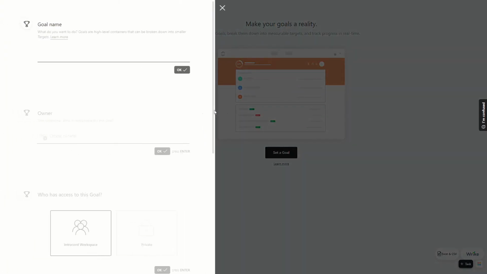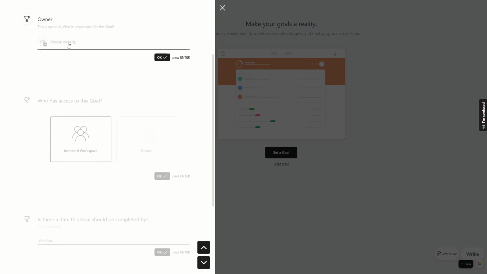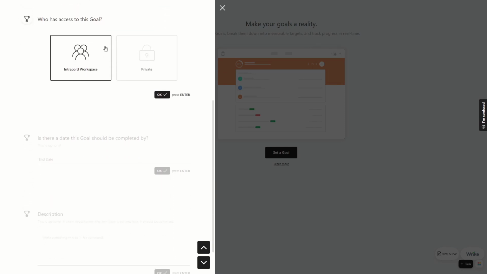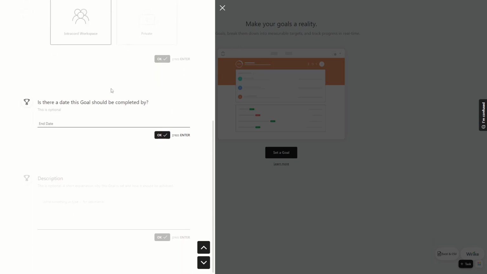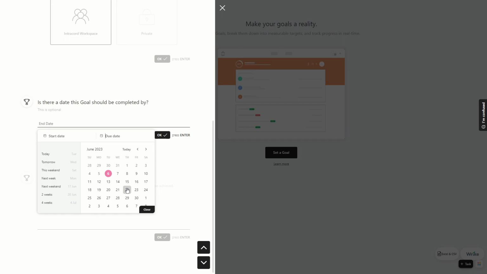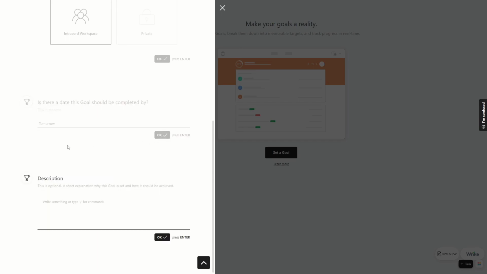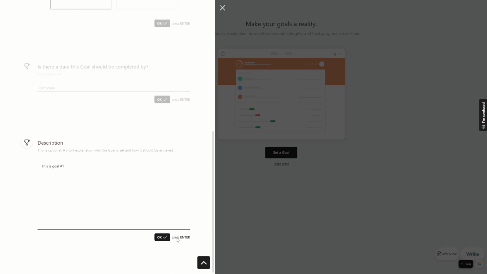So if you set a goal, you can basically just enter a goal name, for example goal #1, click on OK. The owner, which is me in this case, click on OK. Who has access to this goal? This could either be a private goal or the workspace. In this case it will be a goal of the whole workspace. I'll click on OK. Is there a date this goal should be completed by? You can set a due date, for example, this could be tomorrow. And then you can add a description, for example, this is goal #1. You can click on OK.